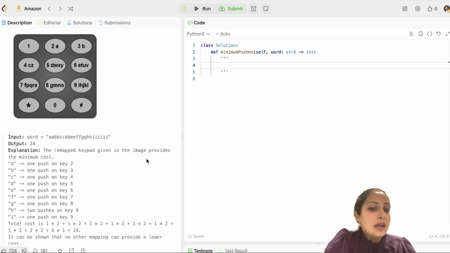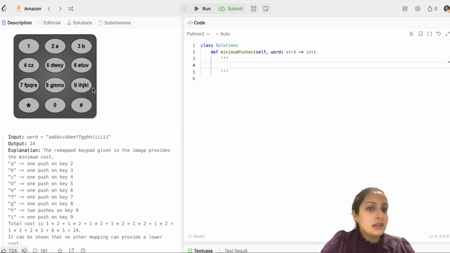So the algorithm behind solving this question is, first, get the counts for occurrence of each letter. Now get the distinct number of letters. The counts should be sorted in descending order. Once your counts are sorted in descending order, for the first 8 counts, distribute those letters to distinct keys. The next occurrence of the 8 letters, distribute them to the next occurrence of the distinct keys because their count is less than the first 8, and then followed by the next 8. And then the next 2.